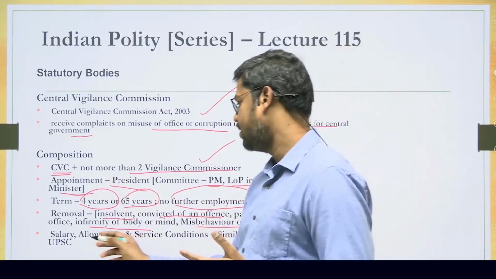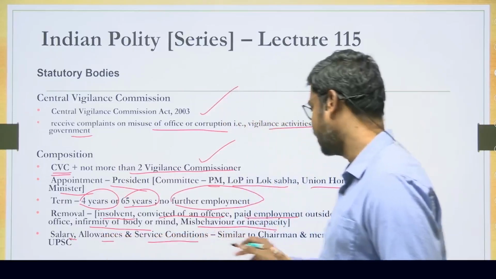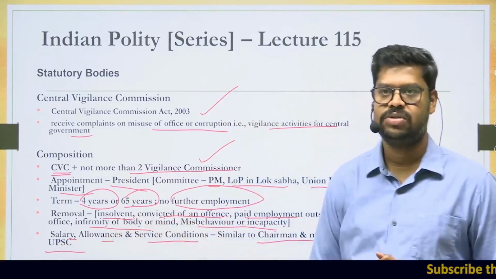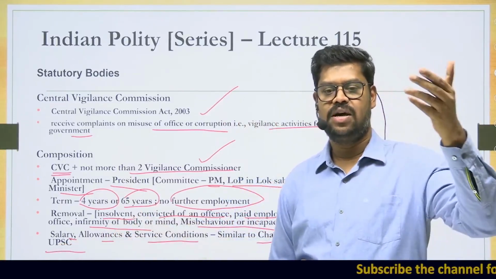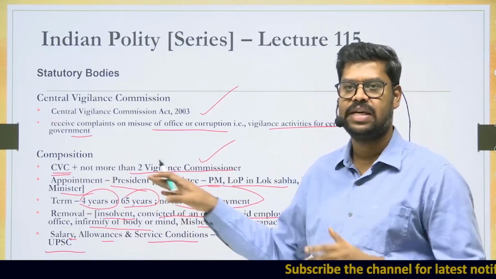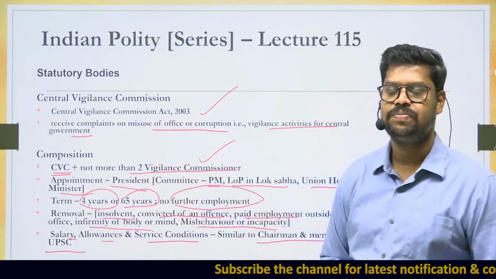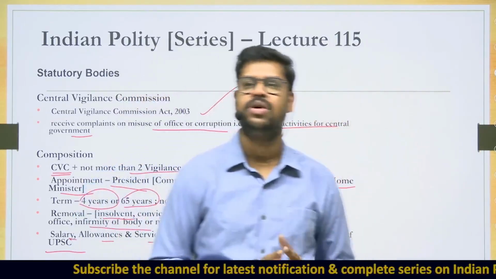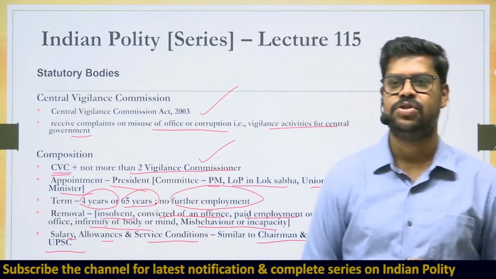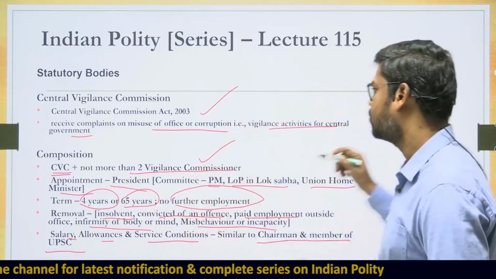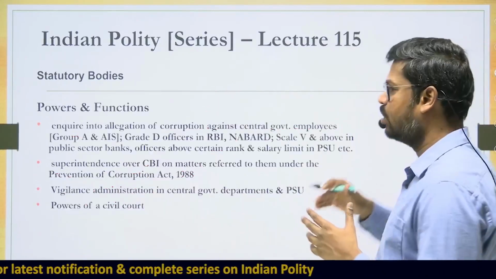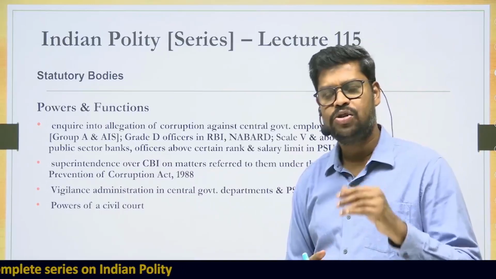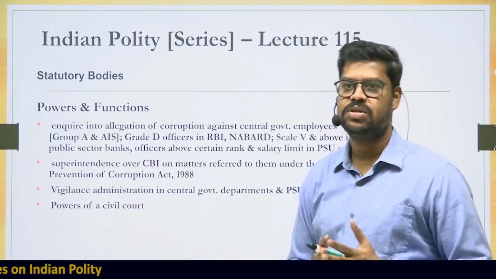And apart from that, their salary, allowances and service conditions are all similar to those of the chairman and the members of the Union Public Service Commission. Whatever is the salary of the chairman of UPSC is the same salary for the chairman of the Central Vigilance Commission. Whatever is the salary to the members and other service conditions are similar for the members of the Central Vigilance Commission. Broadly, the objective of this commission is to carry out investigations with regard to corruption against government officials, and also majorly to take preventive measures. That is a very important thing.